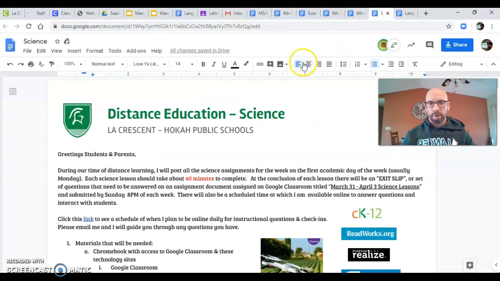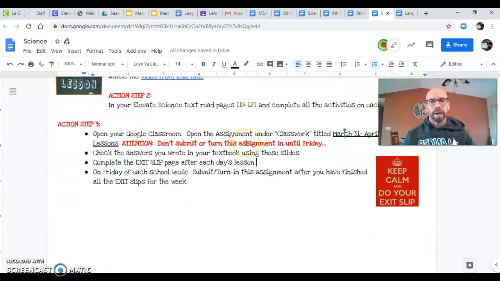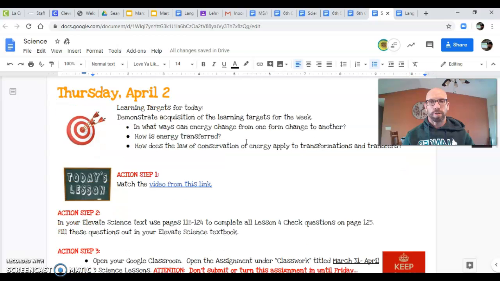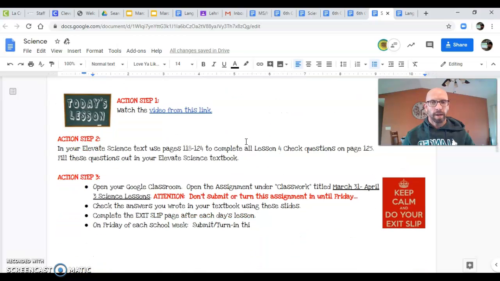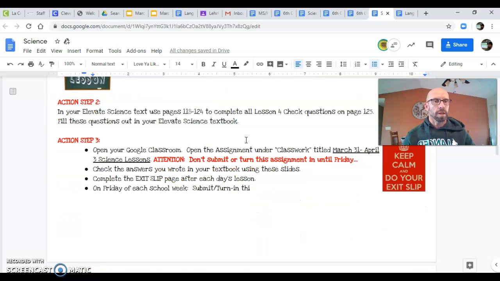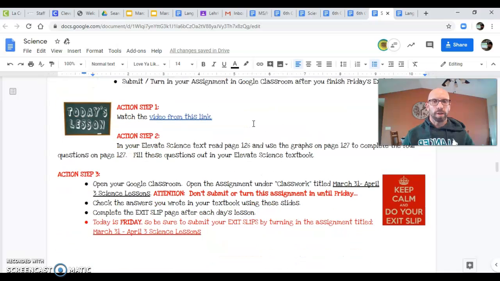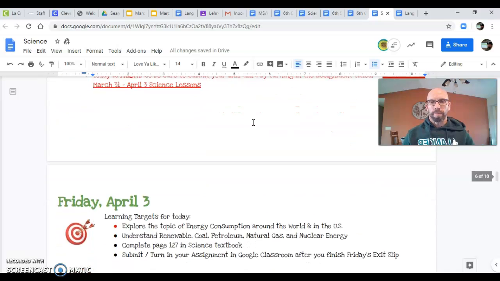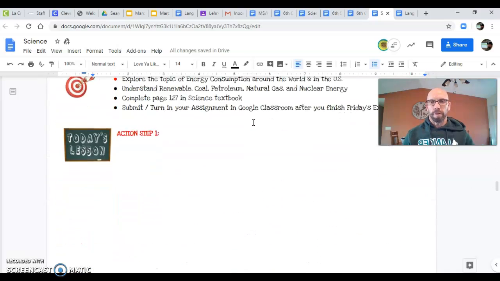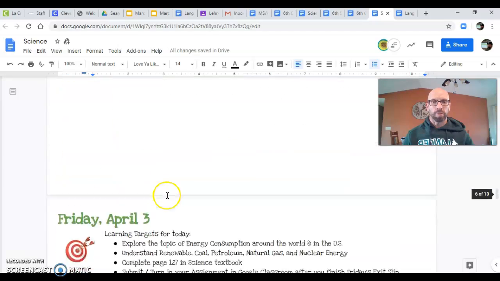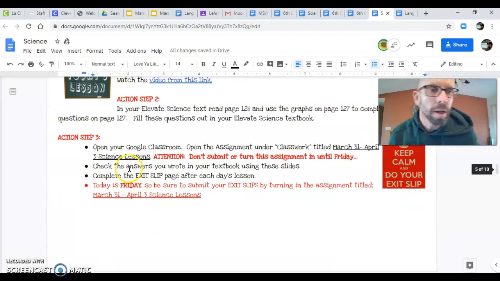Okay, back to this part. I think I have it pretty much laid out, self-explanatory for this first week. There's nothing too amazing going on. It's some work in our textbook just to get us started, just to get us to figure this out and see how you're interacting with it, check in with you at the end of the week and see how it went. That's basically what I have for you right now. Basically, when you get to here, Friday, April 3rd, stop. I'm going to then start doing the next weeks later on.